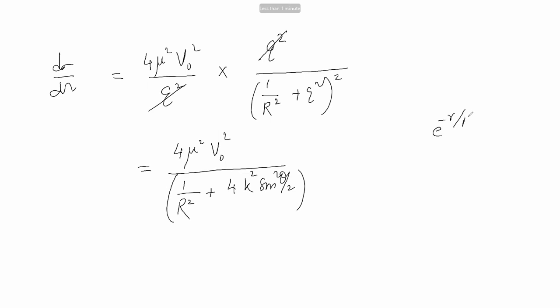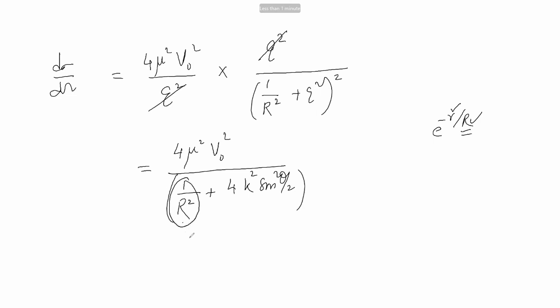Now you see, we had e power minus r by R. What I had told you, the dimension of this will be the same as the dimension of this. That means capital R has also got the dimension of distance. This will be distance square in the denominator.